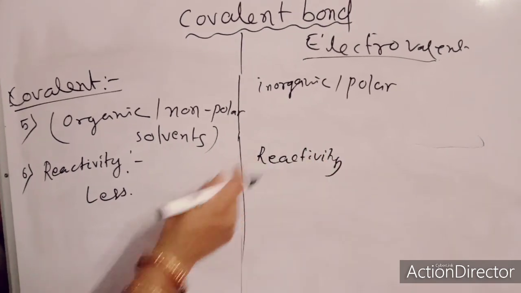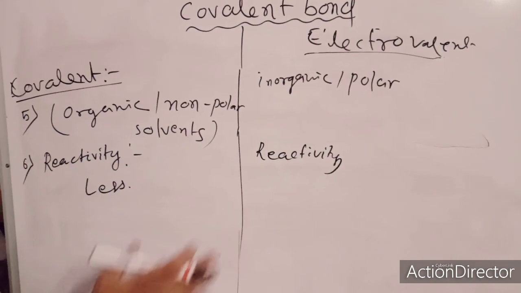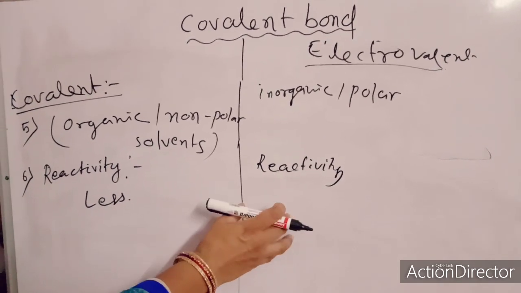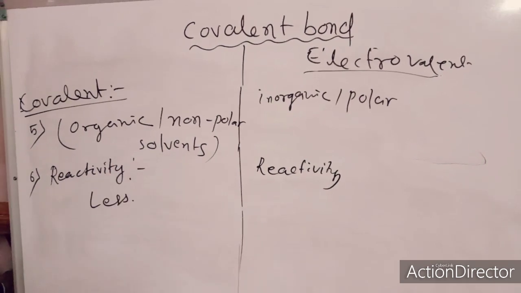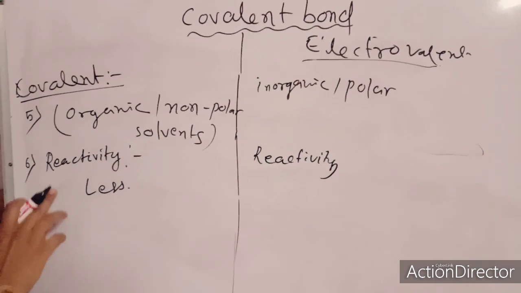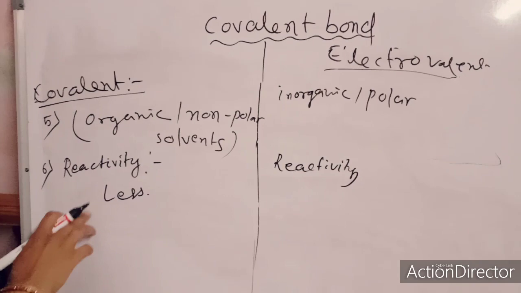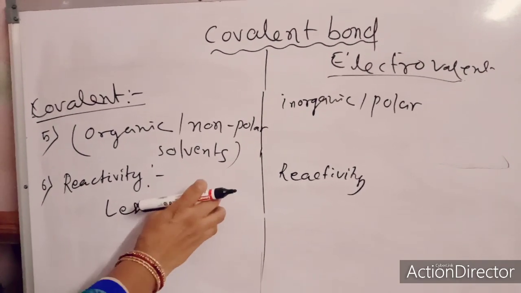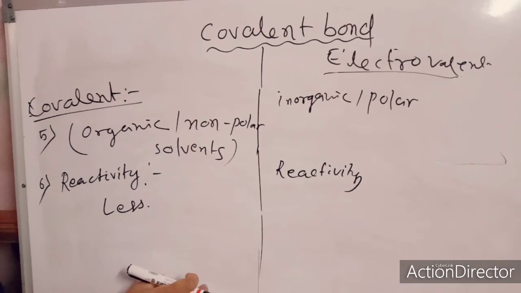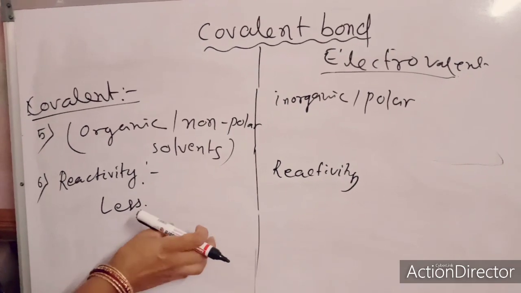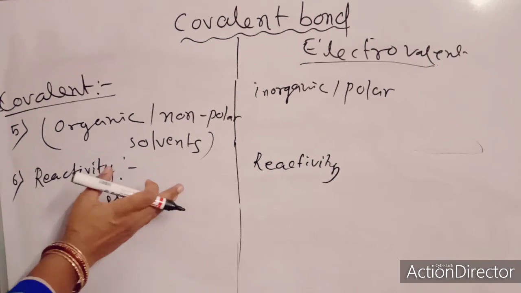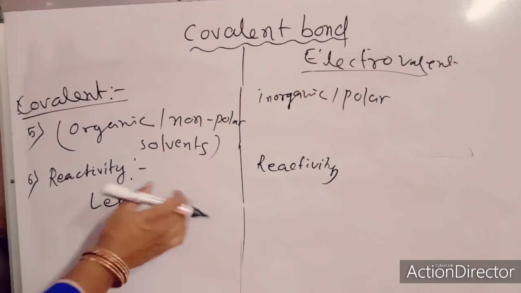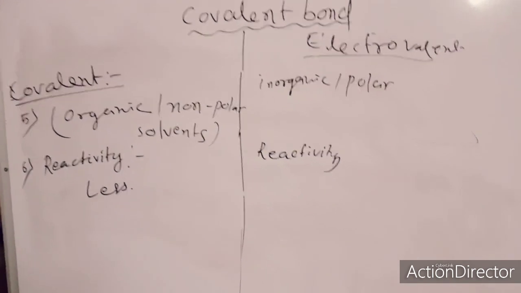When ionic compounds react, the reaction takes place most rapidly, in a single step. But when covalent compounds react, the reaction proceeds slowly and multiple products are formed in different stages. If you want a particular product, you can check the conditions and get different types of products. You will read this example in organic chemistry, we will go through that.